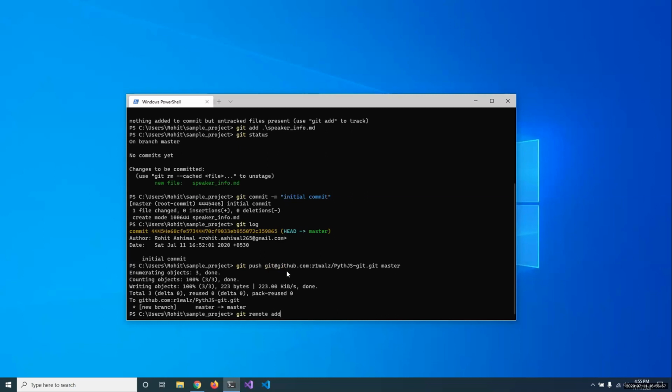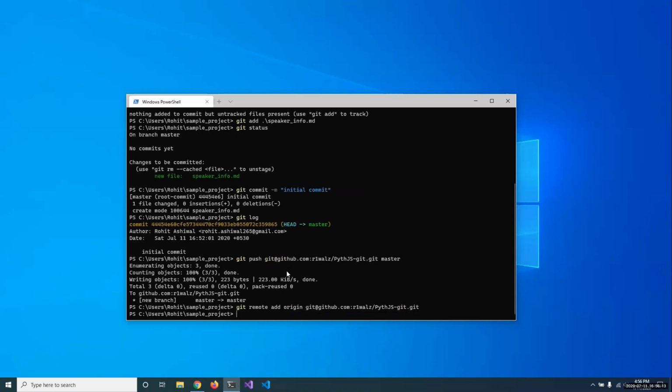It has a subcommand add. Now add takes two arguments. First is the alias itself. Let us conventionally name it origin, and then as you guessed it, the remote URL. You can give it any name. Let's say I am working on my side of the remote, so I can give it Rohit or maybe Abhishek. It doesn't matter. It just has to be something small and memorable.